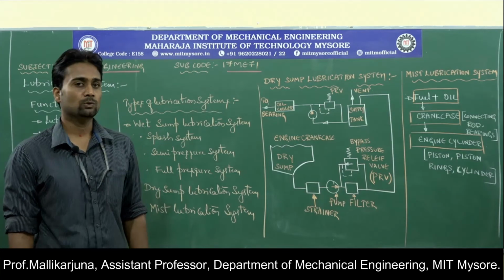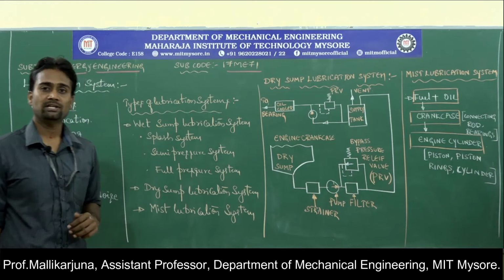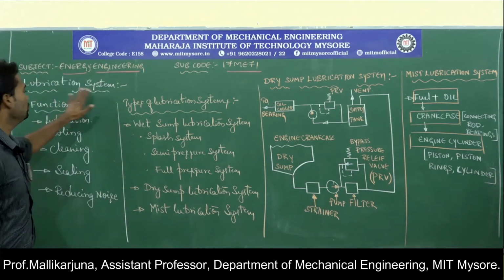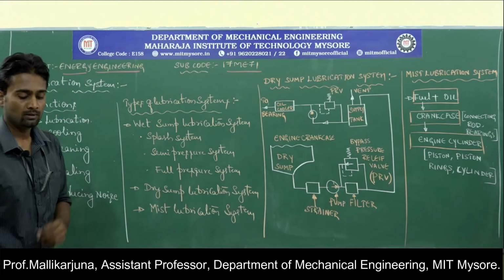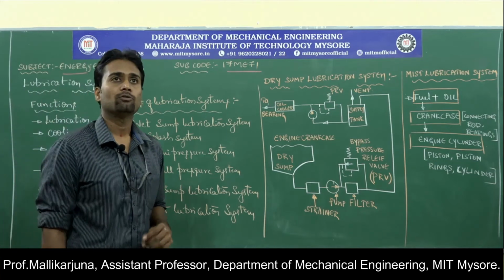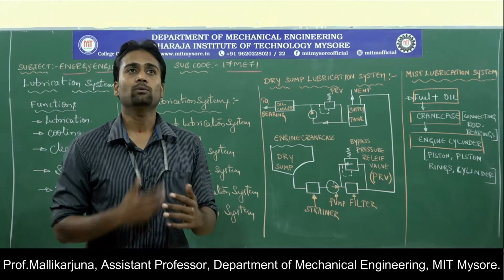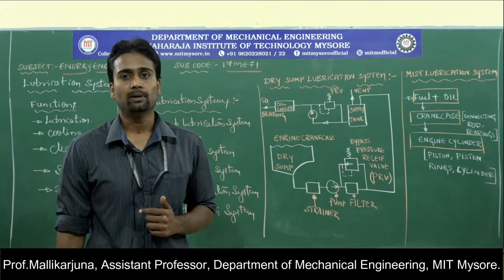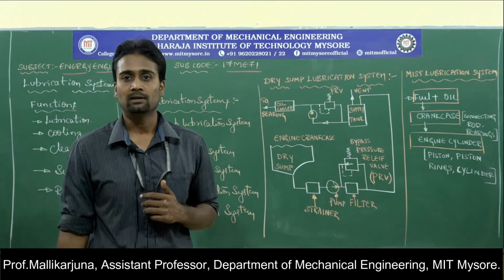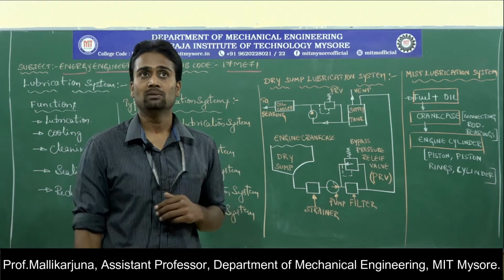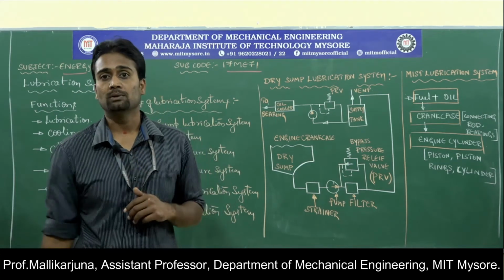Okay, now let us look at the next auxiliary system, which is nothing but the lubrication system. We know for an engine to function at its best, we need to provide proper lubrication, because various relatively moving parts will be there, various rubbing portions will be there.